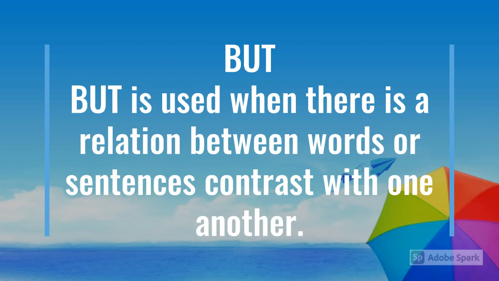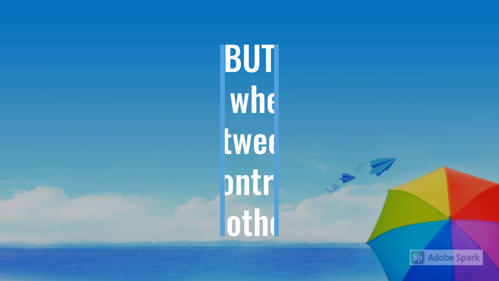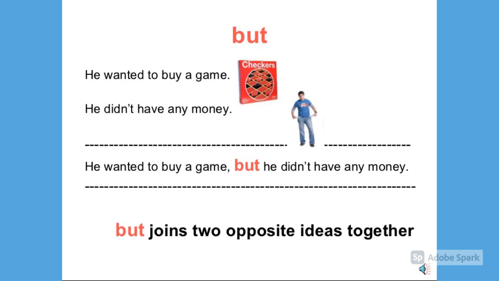The second conjunction, but, is used when there is a relation between words or sentences that contrast with one another. He wanted to buy a game. He did not have any money. So here we have joined them like: he wanted to buy a game but he did not have any money.